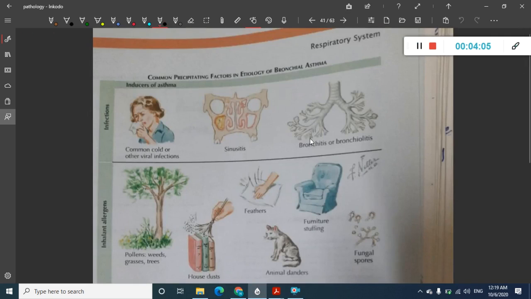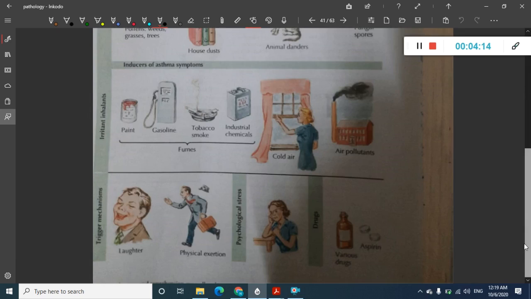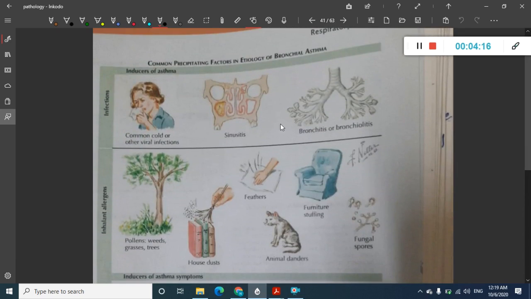Once you have learned about this, let us now learn about the etiology of asthma. In the etiology we have many different factors. Before going into the inducers of asthma, let us see the genetic considerations in asthma. Asthma is associated with single nucleotide polymorphisms, that is, polygenic inheritance.